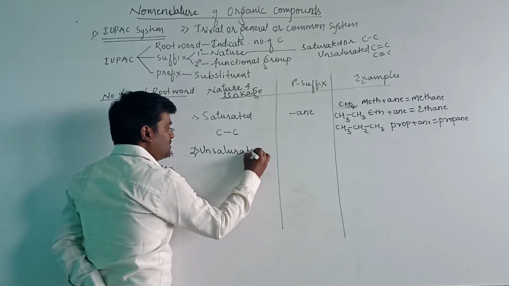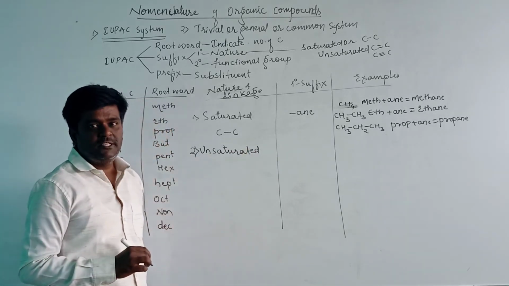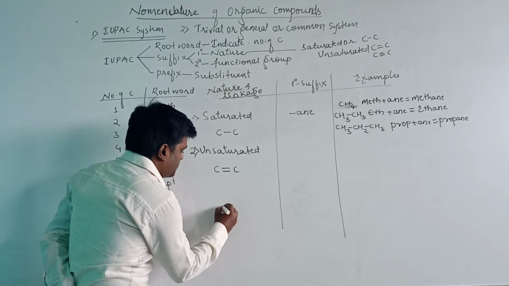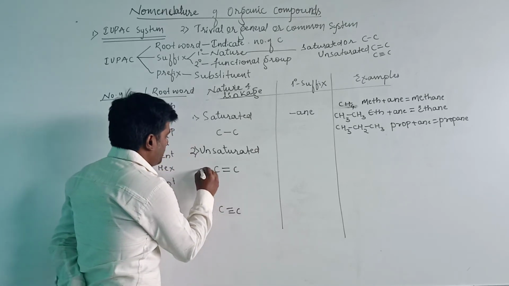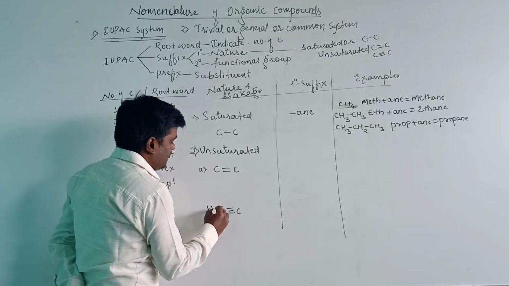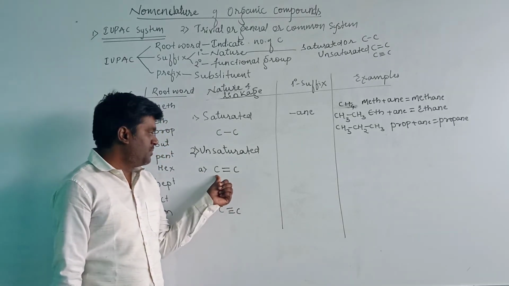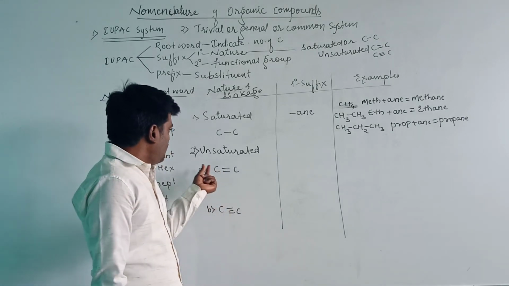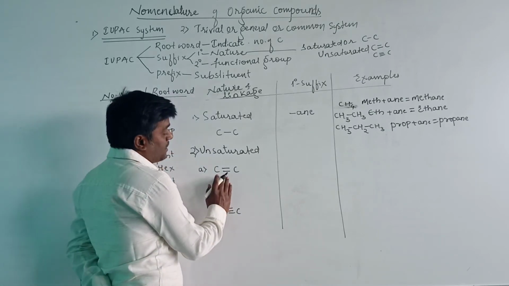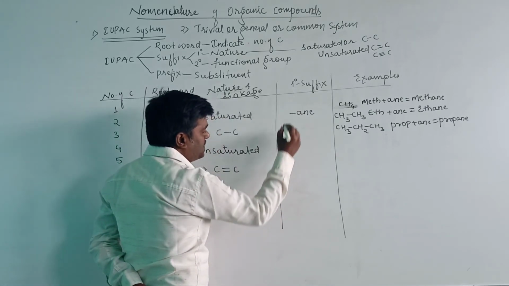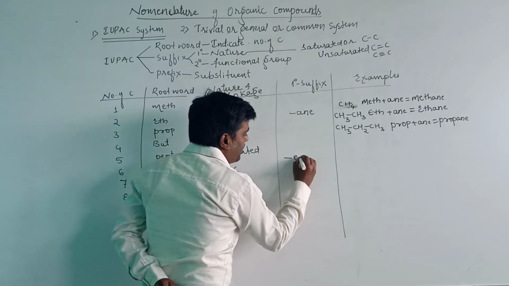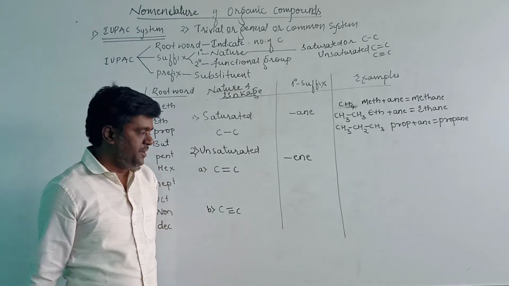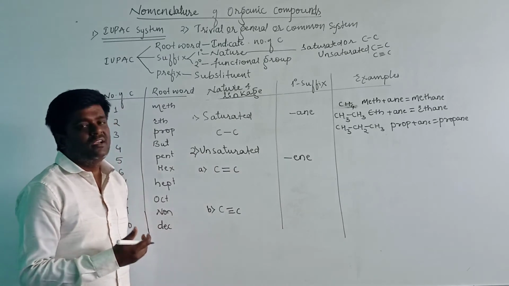In the unsaturated, 2 types of linkage can be seen. First one is carbon-carbon double bond, and next one is carbon-carbon triple bond. First linkage is the carbon-carbon double bond, and the second linkage is the carbon-carbon triple bond. If an organic compound contains carbon-carbon double bond, then the primary suffix will be given as ene. Primary suffix will be added just after the root word. It will start from the second carbon atom.